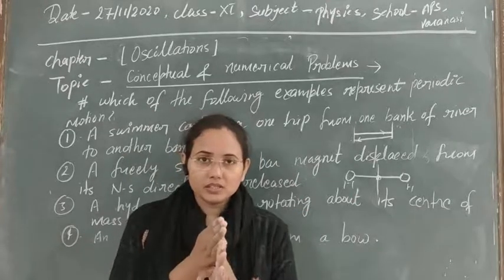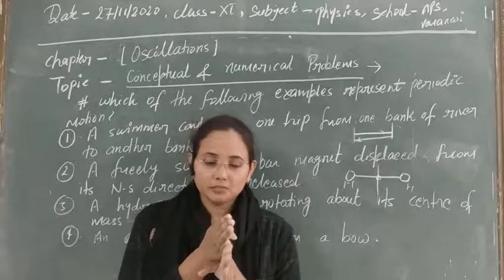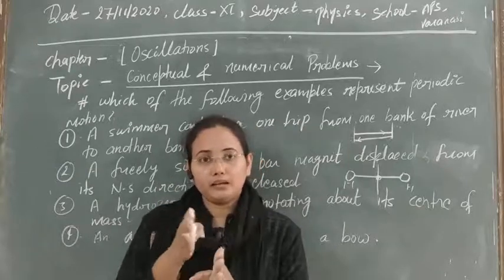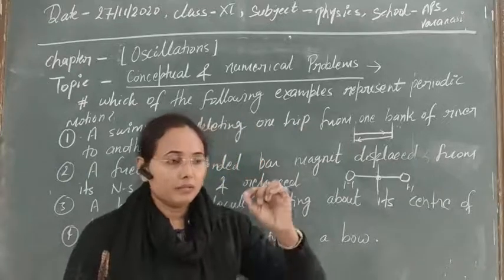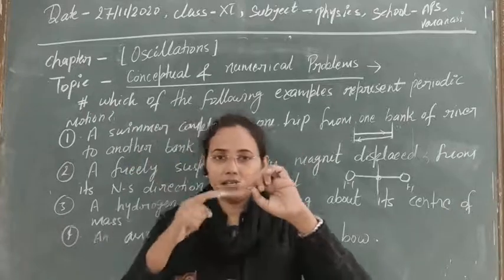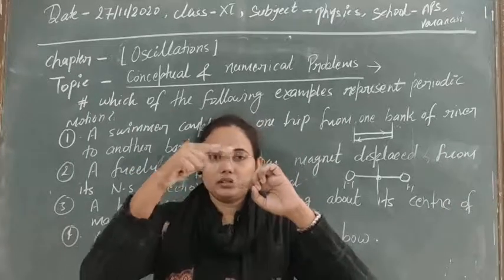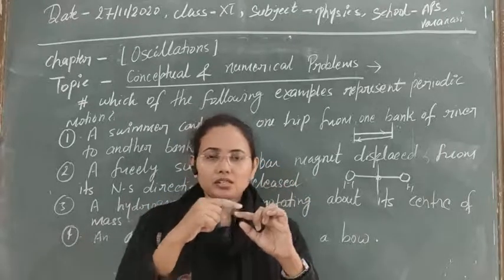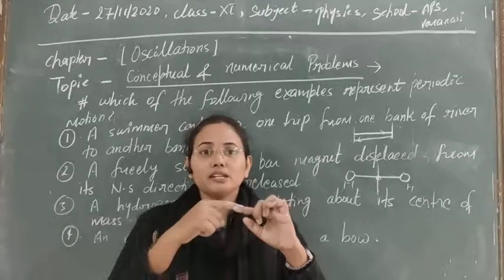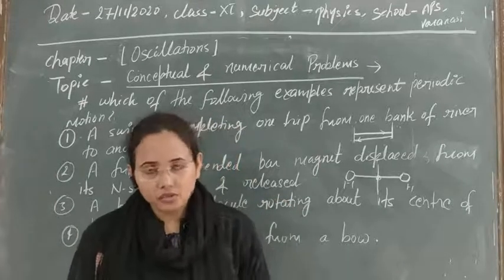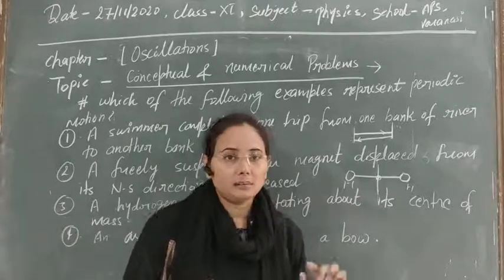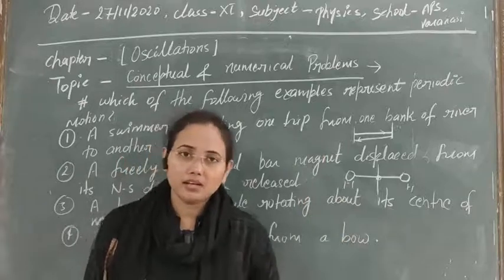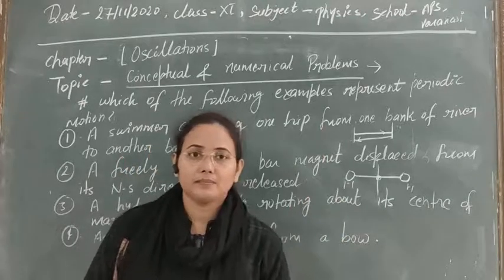In oscillatory motions, some mean position or equilibrium position is here, and the particle is executing to and fro motion around it. But in case of periodic motion, maybe some point will be here, and the particle is going just like this, and now it is coming to here. No oscillation is taking place, only a round trip is taking place. So this motion is periodic, but this is not oscillatory. Clear? So this is the example of oscillatory and periodic motion. I think this discussion has cleared everything for you. Then let's see the next examples.